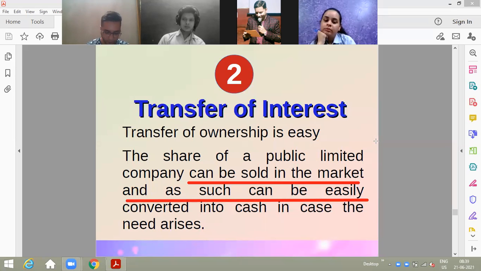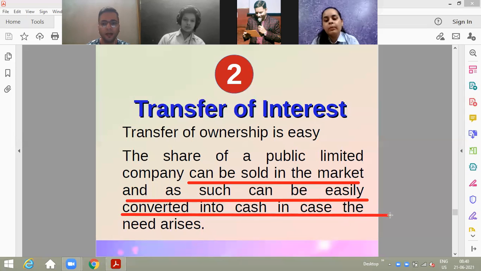So I hold that with me. When I hold that with me, one more thing I observe: if I want to sell that share in the market, it is very easy to sell the share to other people. Why? Because the company is giving one of the merits to its shareholders, that transfer of interest is possible, and the shares can be converted into cash in case the need arises.